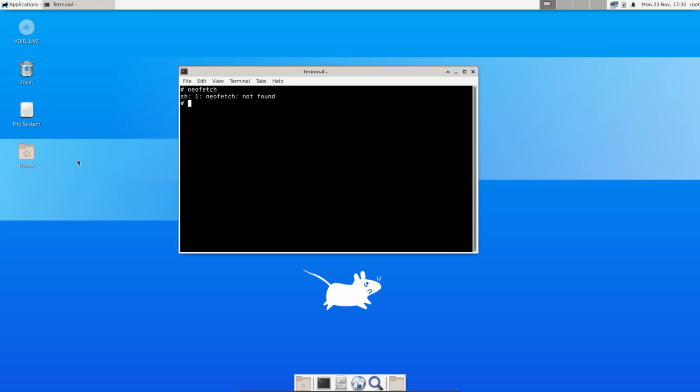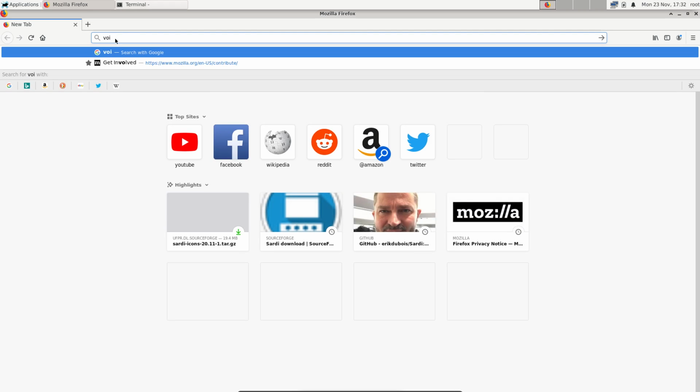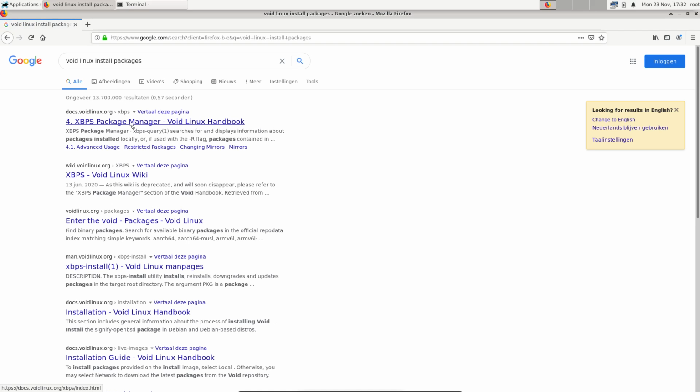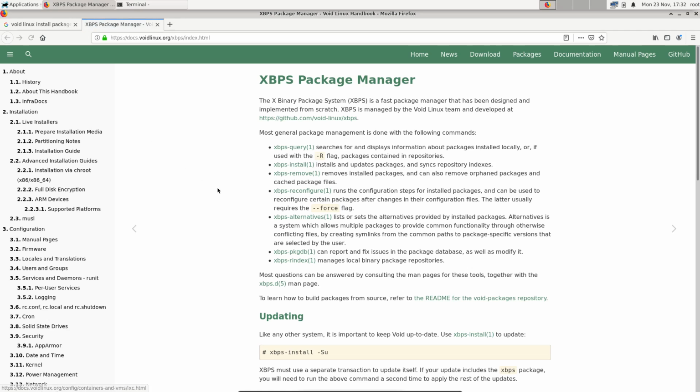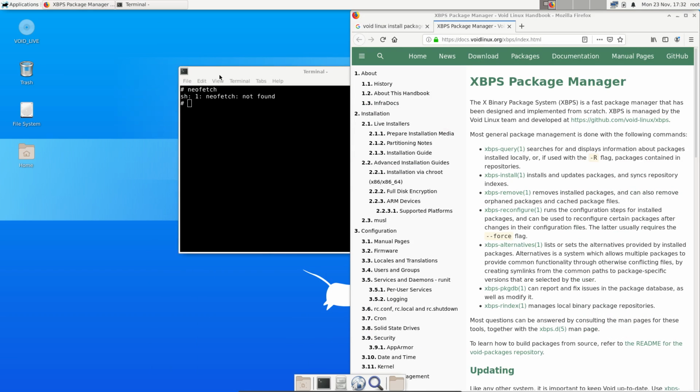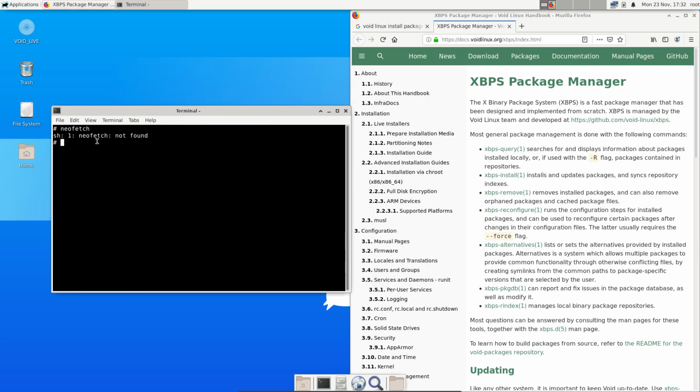So Internet, Firefox, Void Linux, and then install packages. Let's read it. XBPS package manager. So okay, XBPS, so this thing is going to go here because I'm gonna need it. Okay, XBPS. Oh, that's it. Ooh, why is it not found?